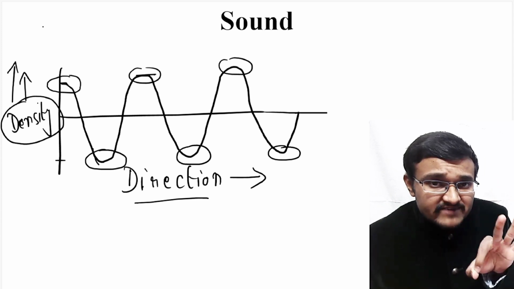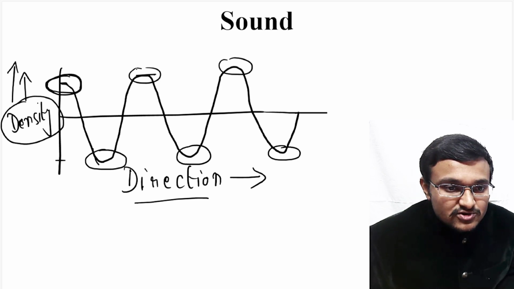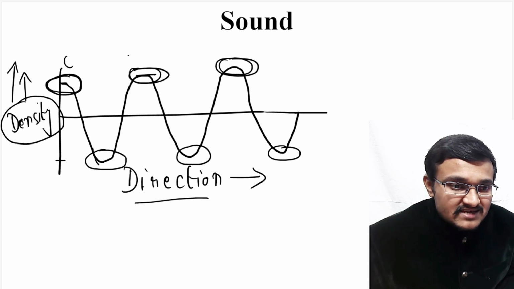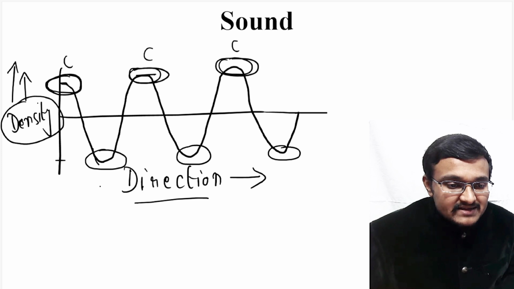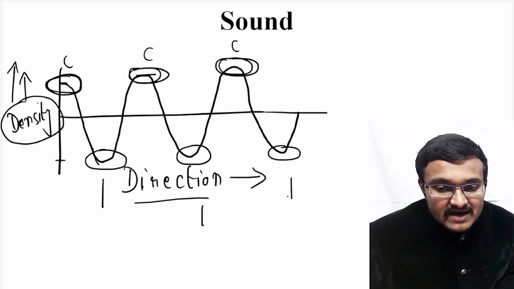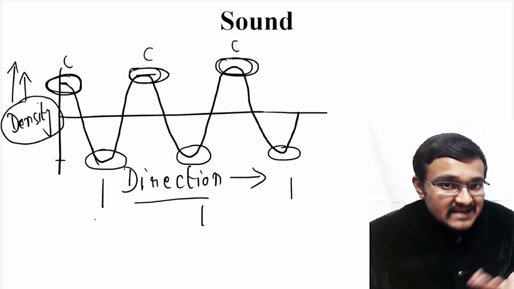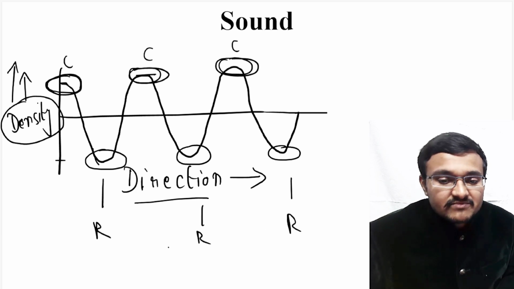So here in this wave diagram, these particular regions that I have marked now are high density regions. So that's why these are compressions, because compressions create high density, and these particular regions are low density regions. So that is the rarefaction regions. So that means here R will be there.